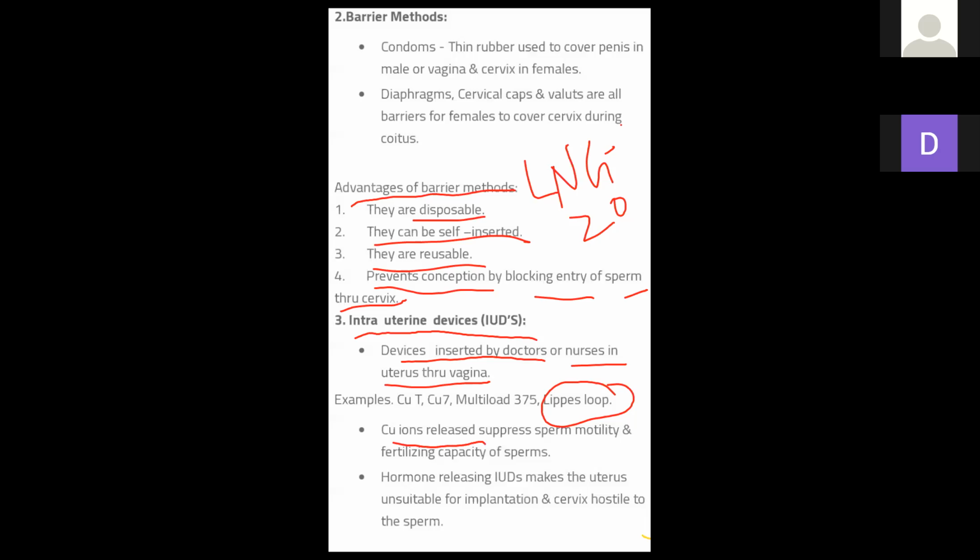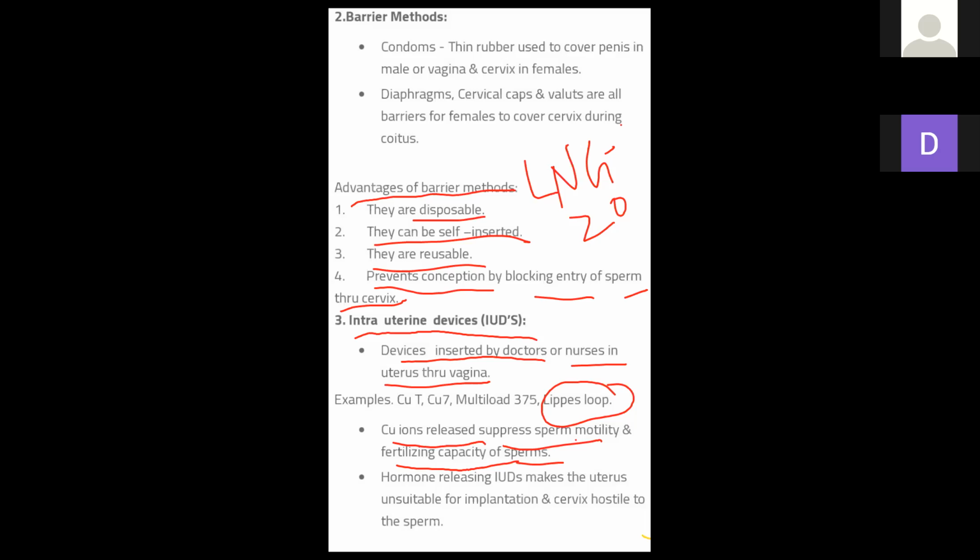Copper ions are released, which suppress sperm motility and the fertilizing capacity of sperm. Is it clear, everybody? Next we will discuss hormone releasing IUDs. What function do these hormones perform in the female body? They affect ovulation and implantation of the embryo in the uterus.